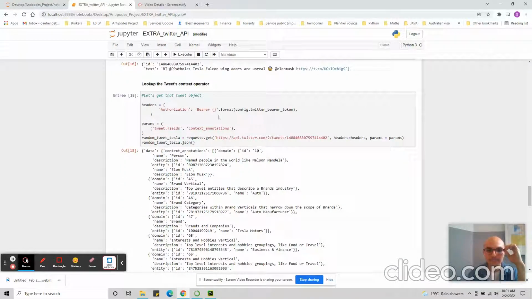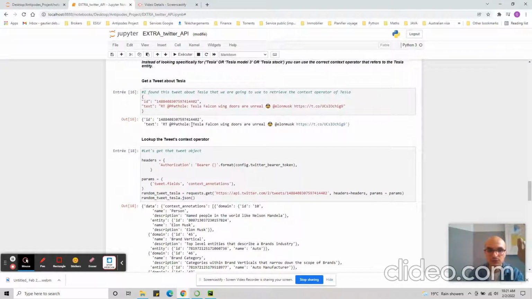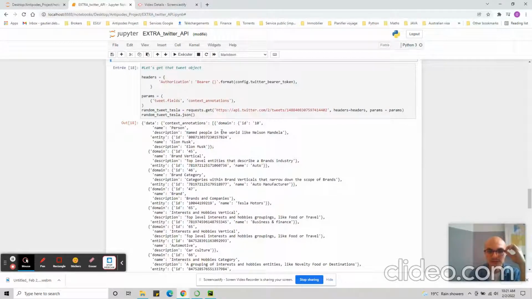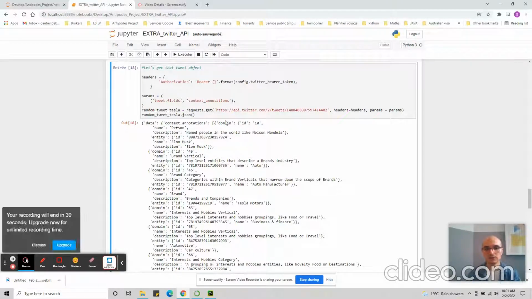So here we can see that for this specific tweet, we have this context annotation, which comes with a domain and an entity. Basically, the domain is the group subject, and an entity is a specific subject in this group. Here we have the person domain and the entity number, and it refers to Elon Musk.